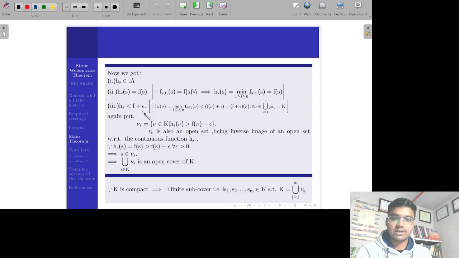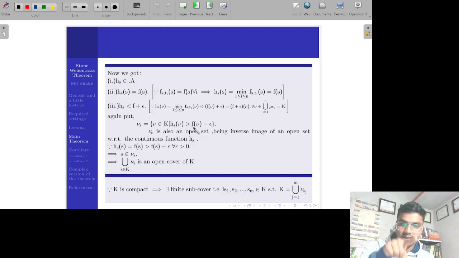So we have done one part and we get these 3 points here. Again, we take V_s to be the collection of v, elements of K, such that h_s of v is strictly greater than f of v minus epsilon.